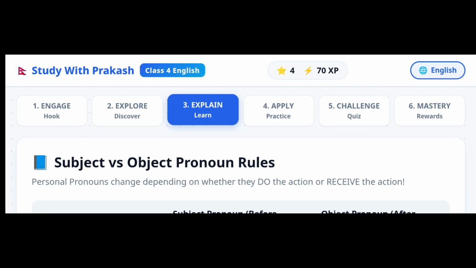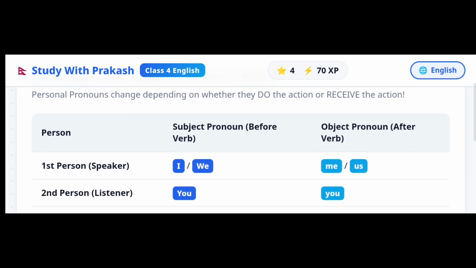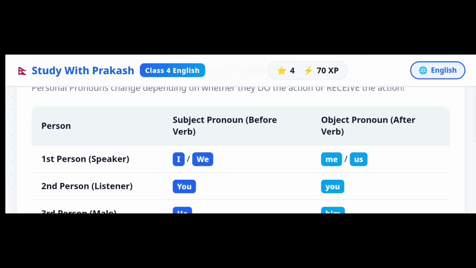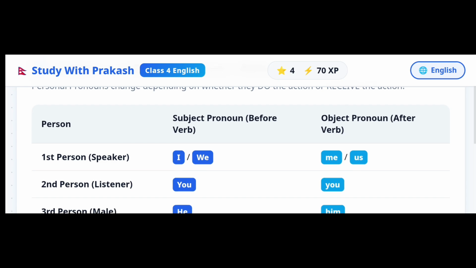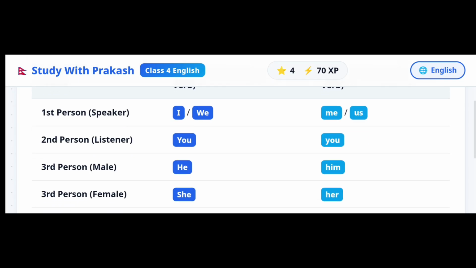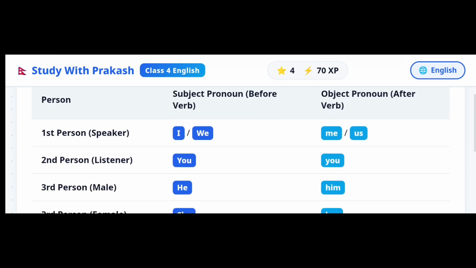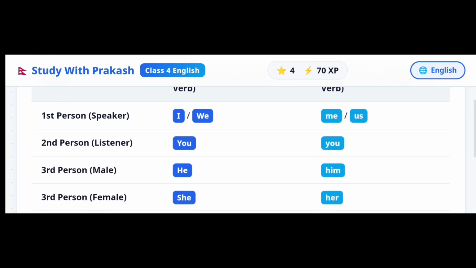Now, subject versus object pronoun rules. Personal pronouns change depending on whether they do the action or receive the action. For example, first person, speaker: in subject, pronoun I or we is used before the verb, but in object, pronouns me and us are used after the verb. Second person, or listener: both the subjective pronoun and objective pronoun are you.